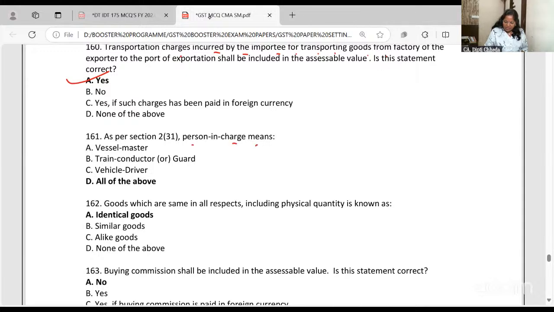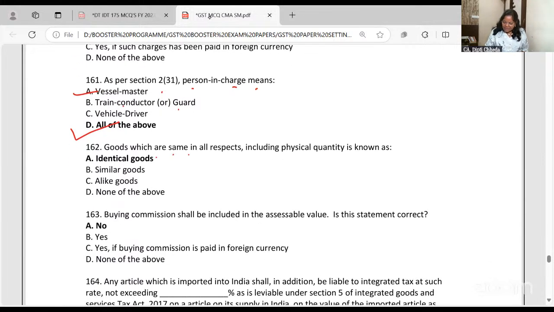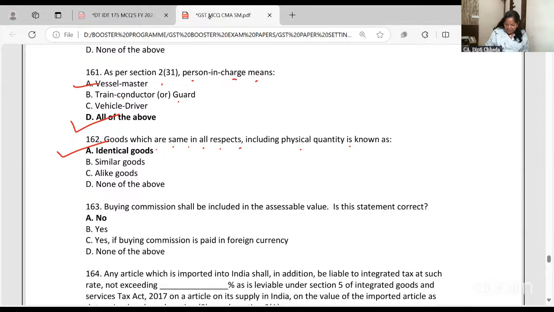Persons in charge for customs include the vessel master by water, train conductor by train, vehicle driver by road. So all three are called person in charge. Goods which are the same in all respects, including physical quantities, are called identical goods.